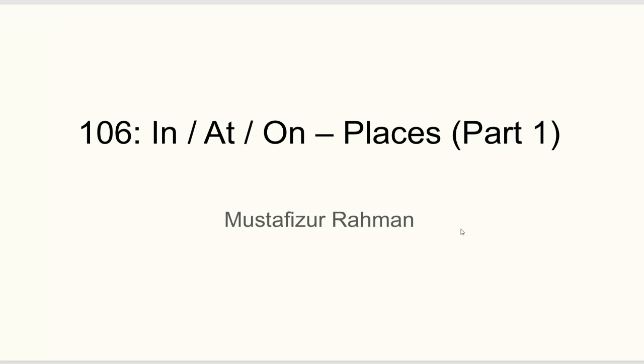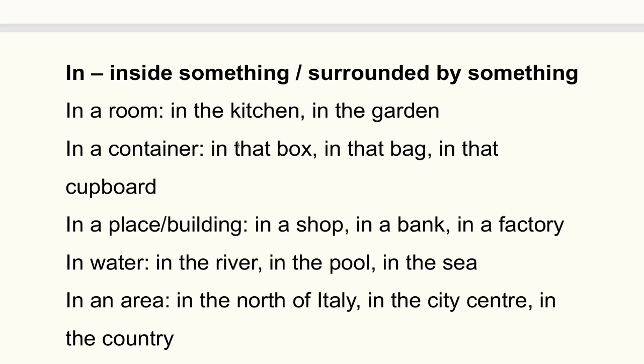In, at, on for places, part one. We use in when we're talking about inside something, surrounded by something. So, in a room, if it's a room, we use in, like in the kitchen, in the dining room, and then in the garden, in a container, in that box, in that bag, in that cupboard,